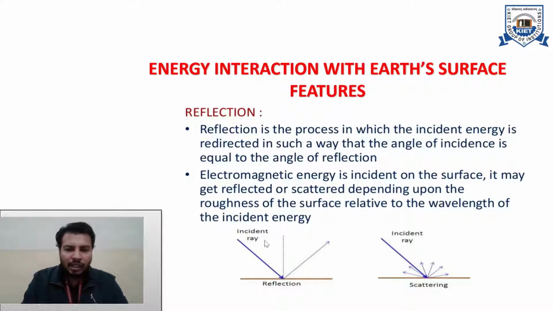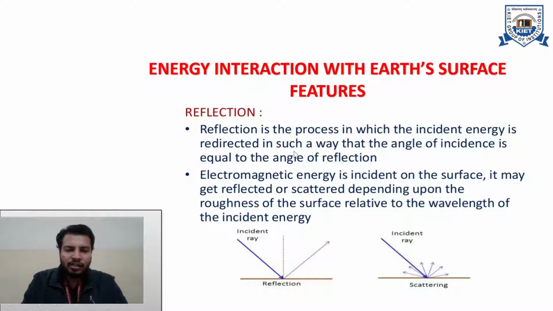Whatever be the angle of incidence, it will be equal to the angle of reflection. At whichever angle the incident ray strikes with respect to some perpendicular or reference, at the same angle reflection will take place.